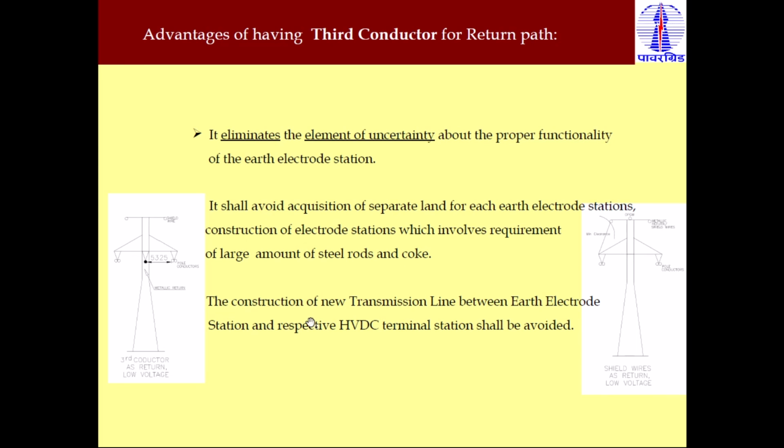Another advantage is that construction of a new transmission line between the earth electrode station and the respective HVDC systems is avoided. Because sometimes the earth electrode station and the main converter station are far away from each other, so between those 2 we require a transmission line. If we use the third conductor as a return path, we do not require the new transmission line between the earth electrode station and the respective HVDC station. So this is the advantage of using the third conductor as a return path.